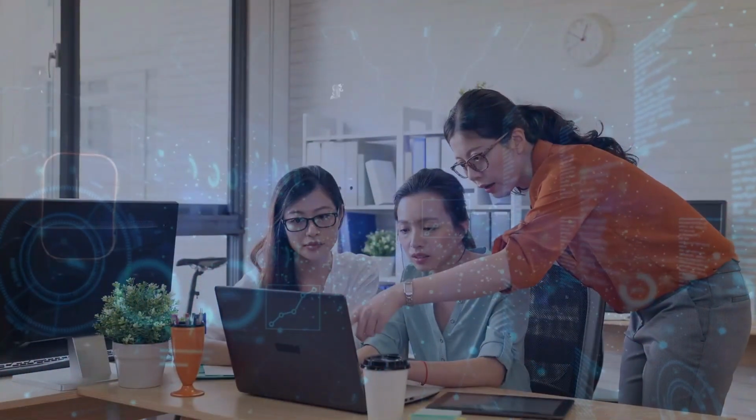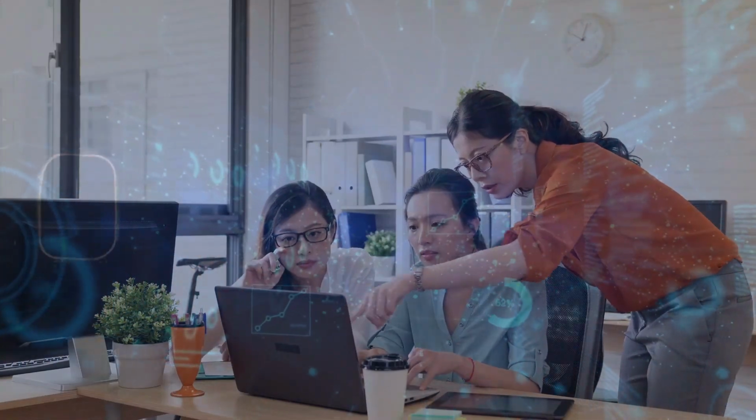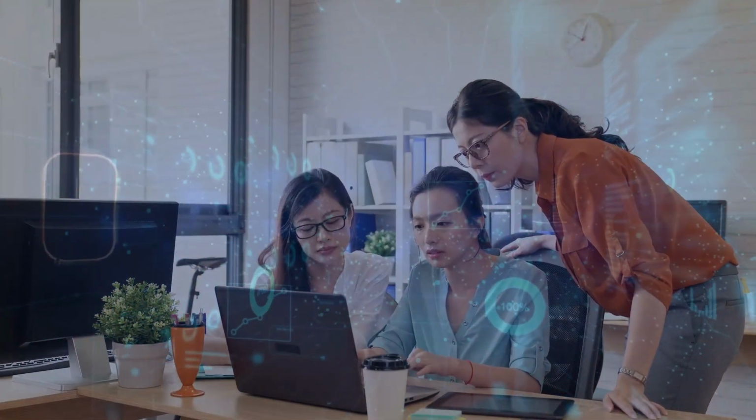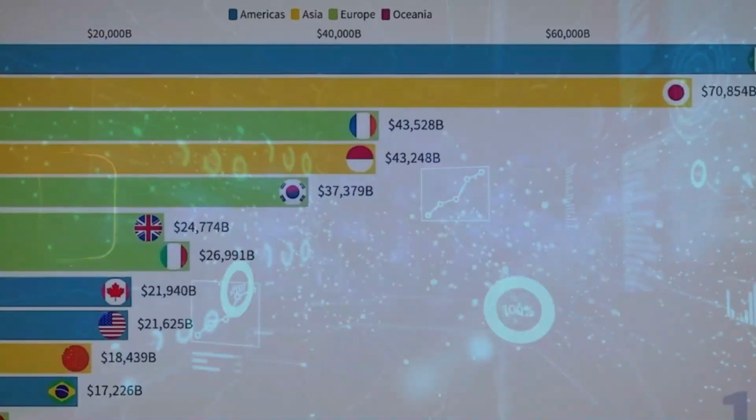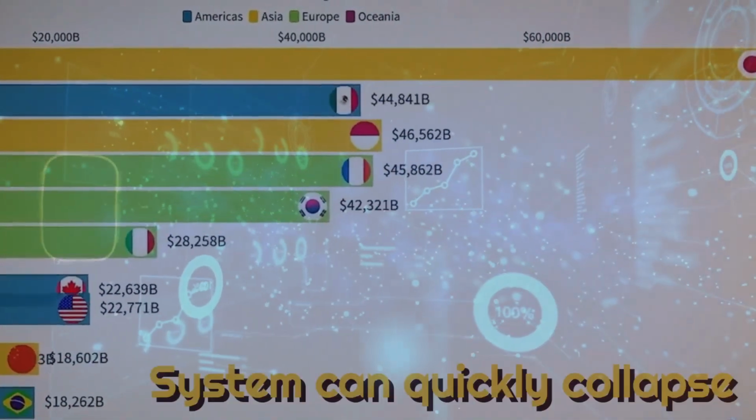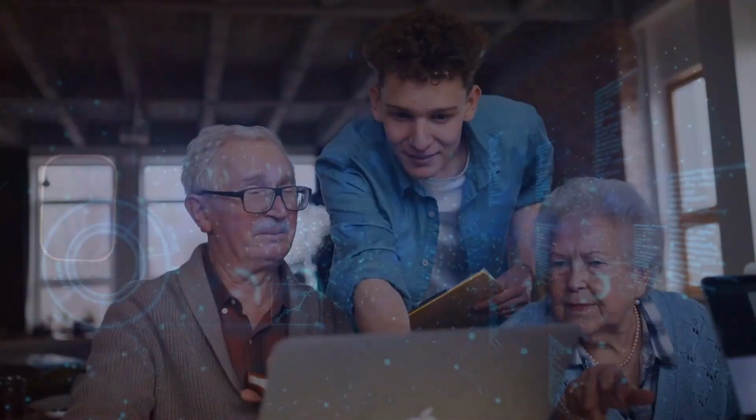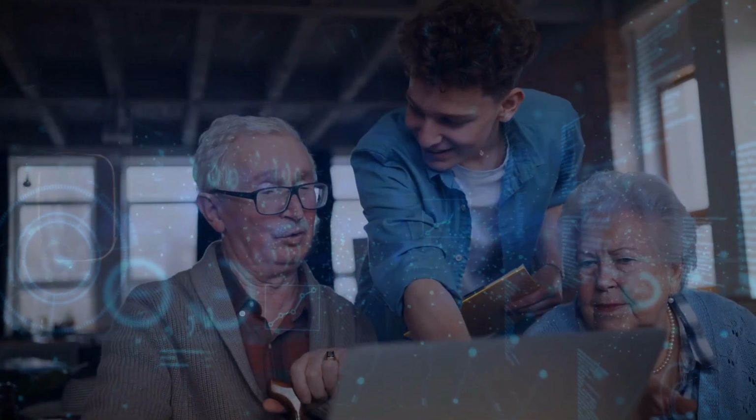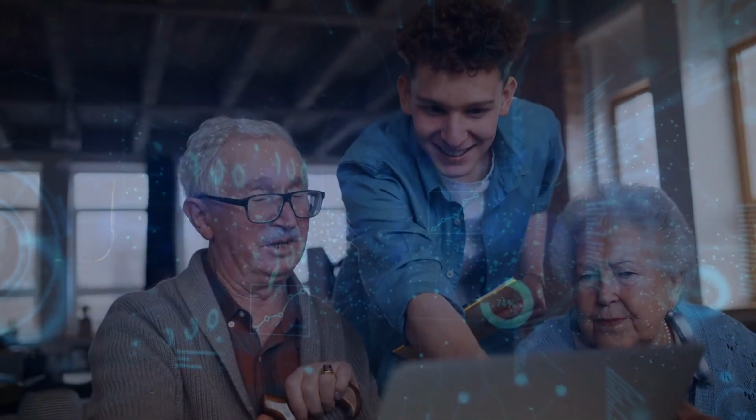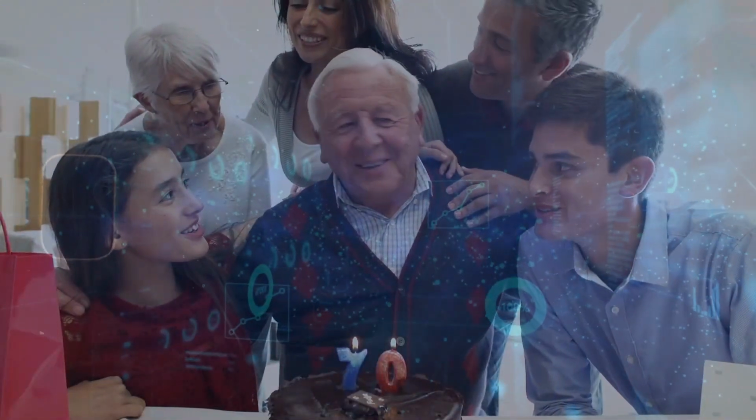Because one thing is certain, the current pension system is characterized by the fact that young people support the elderly. If this is no longer the case, the system can quickly collapse. In order to ensure reasonable support from young people, it is important that there is a relatively good proportion of young people compared to a proportion of old people.